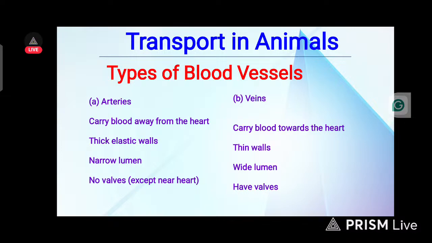Now, we have number one. We want to talk about the transfer in humans. We also have types of that. We have blood vessels. When you talk about blood vessels, I've mentioned that we have artery, vein, and capillaries. And number one is artery.